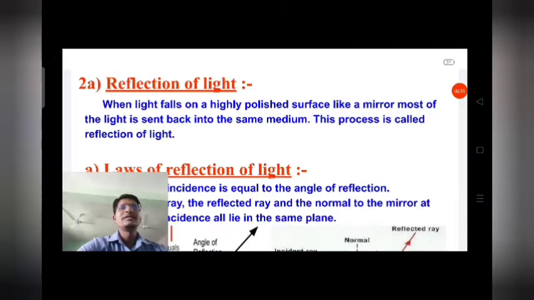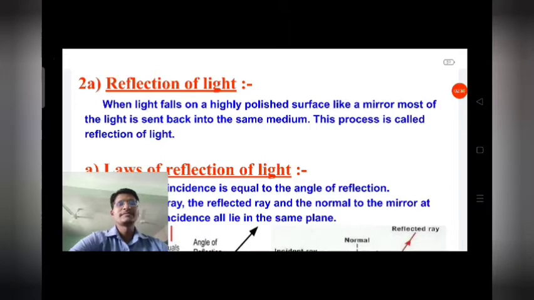When we see any object, it means the rays reflected by the object are coming to our eyes, because light travels in a straight line and comes with the help of the reflected ray, passing in the same medium.